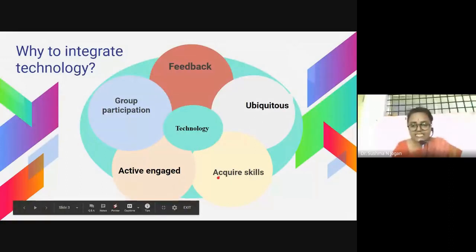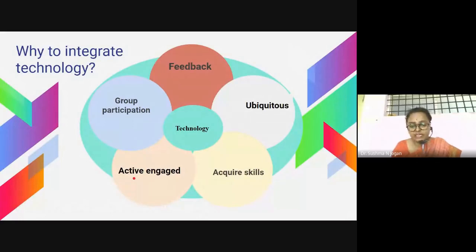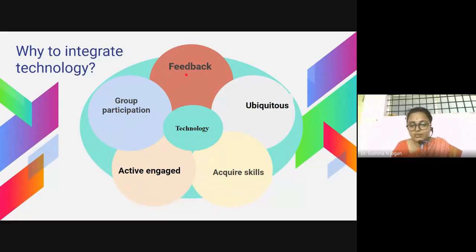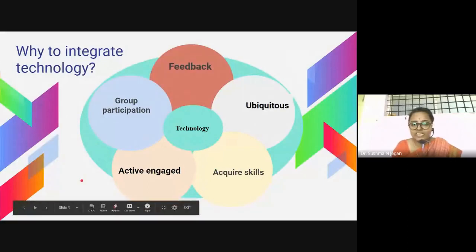The next one is acquiring skills. Technology is very helpful for us to acquire different skills, which may be ICT skills and other skills as well. Technology also helps us to engage students and keep them active throughout the learning atmosphere, and it helps them to participate in group activities. Lastly, we see immediate feedback. I'll tell you later how immediate feedback can be given. It may be a reward or immediate responses that students receive. So this is how we can integrate technology.